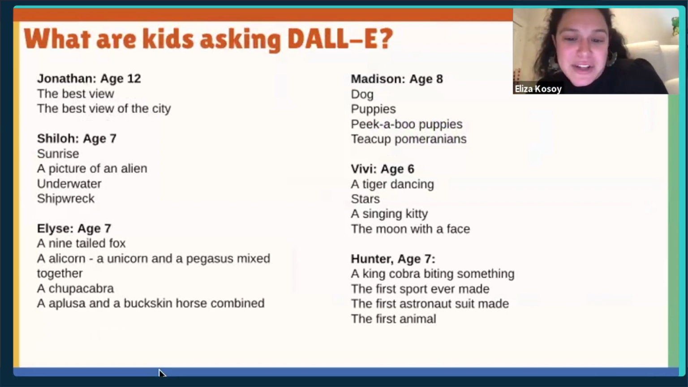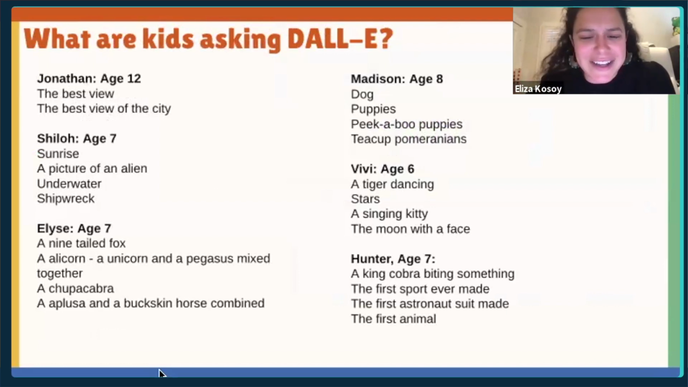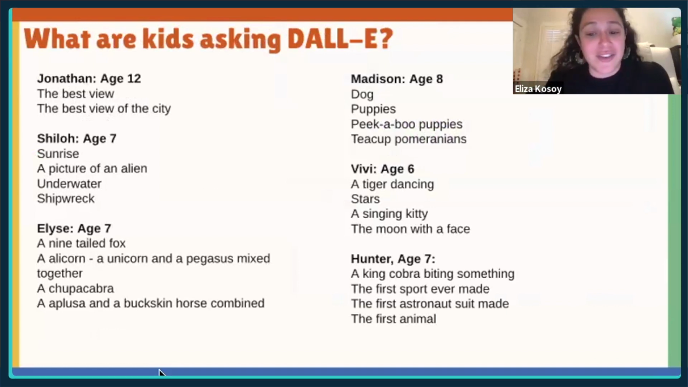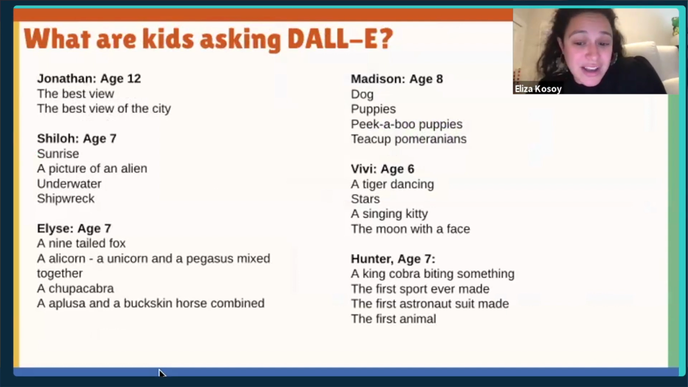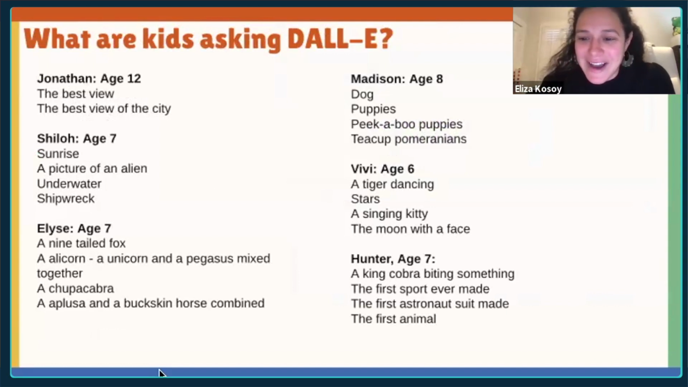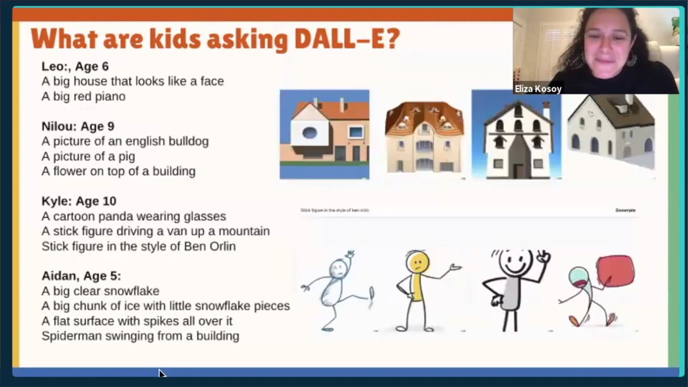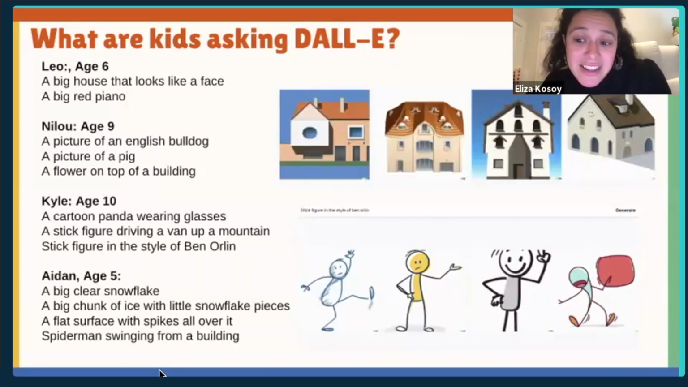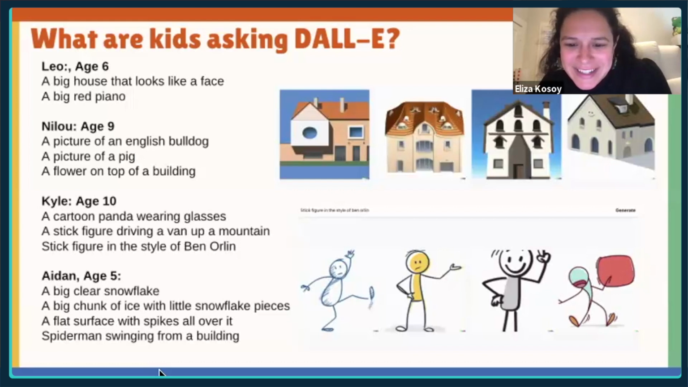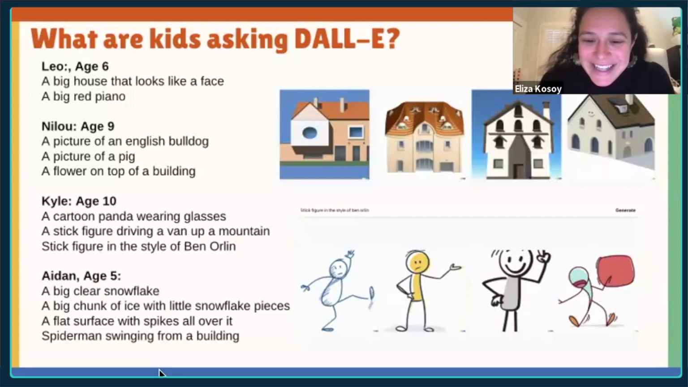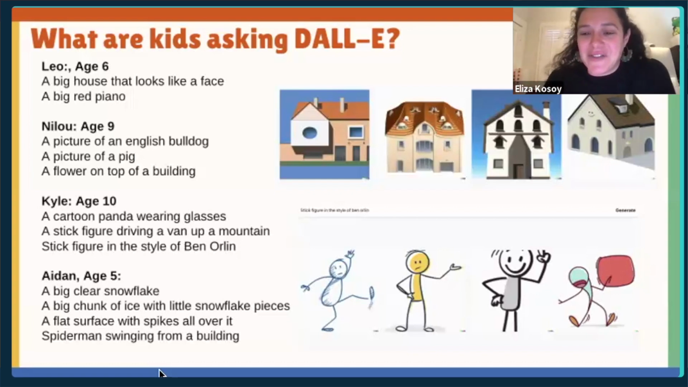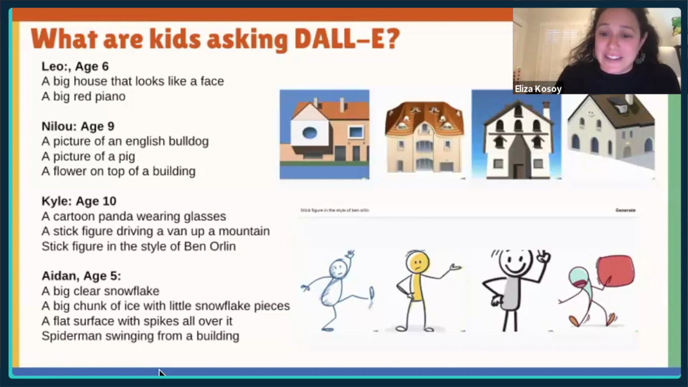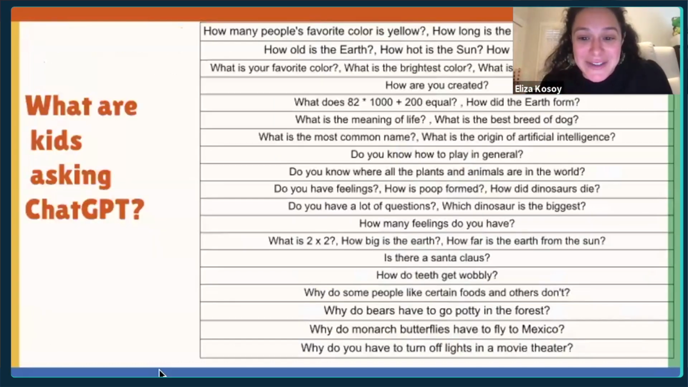They're searching a sunrise, a picture of an alien, a shipwreck, a nine-tailed fox, an alicorn, a unicorn, and a Pegasus mixed together. I have no idea what an Appaloosa and a buckskin horse combined is, but you can see they're really starting to combine, and definitely some preferences for animals here. Just a couple more fun ones: a big house that looks like a face, a cartoon panda wearing glasses, a stick figure in the style of Ben Orlin. They're getting very sophisticated. So you can see they're really creative. They have no problem generating these prompts and they really get into it.